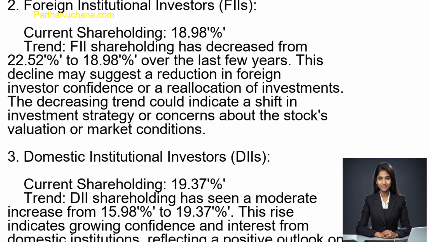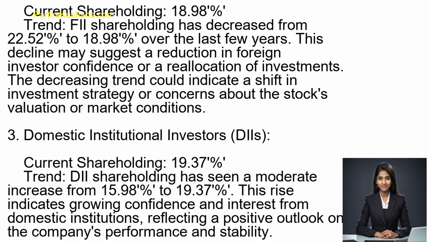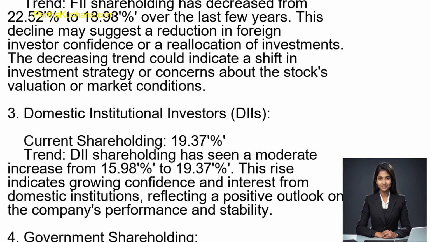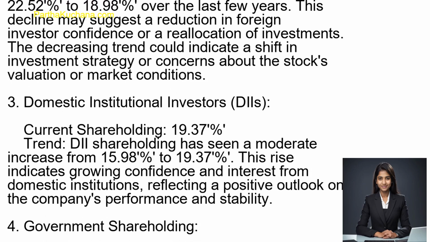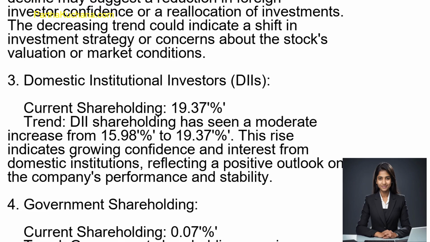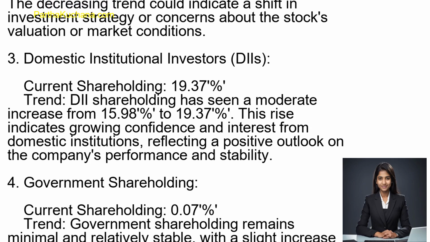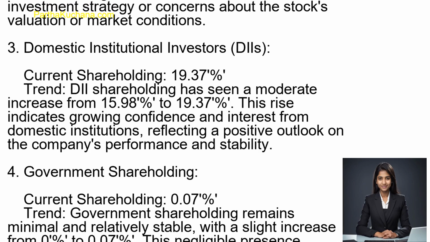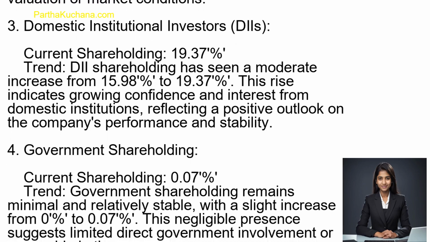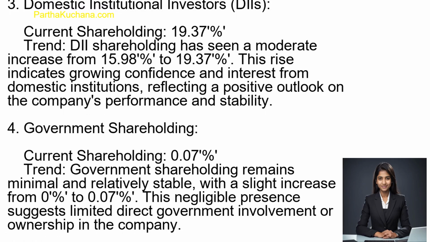2. Foreign institutional investors, FIIs. Current shareholding 18.98%. Trend: FII shareholding has decreased from 22.52% to 18.98% over the last few years. This decline may suggest a reduction in foreign investor confidence or a reallocation of investments. The decreasing trend could indicate a shift in investment strategy or concerns about the stock's valuation or market conditions.